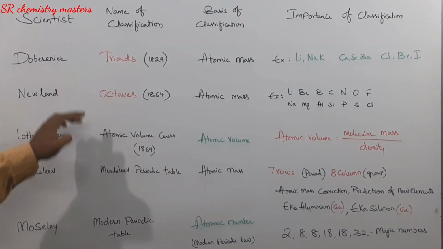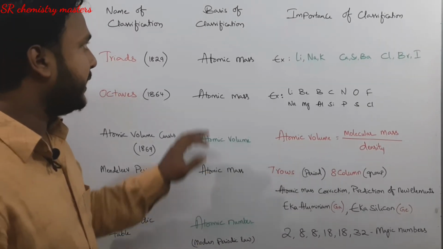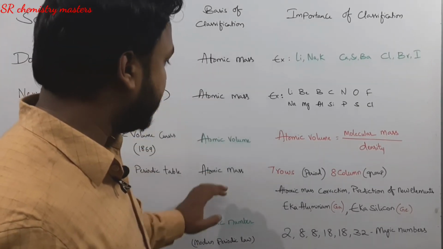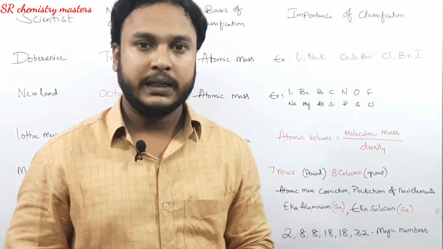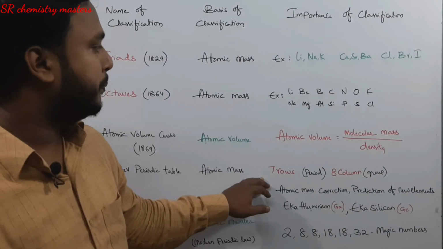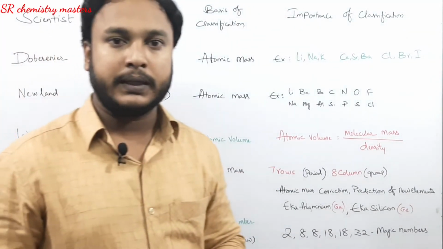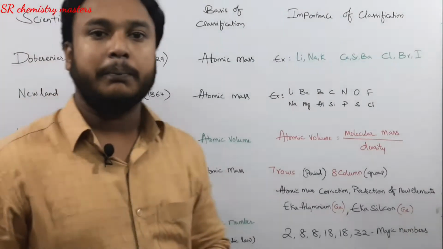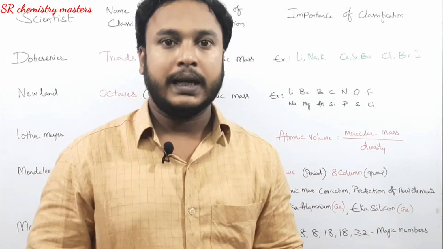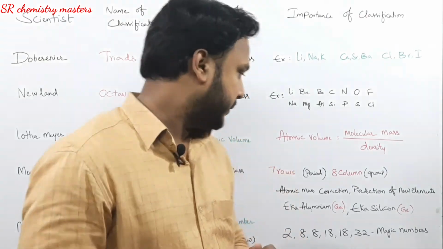The next comes Mendeleev. Mendeleev classified the elements into the Mendeleev periodic table. Again, the basis of the Mendeleev periodic table is atomic masses. The Mendeleev periodic table is much more important when compared to the other classifications because it includes many important things. By the time Mendeleev classified the elements, the known elements were 63.